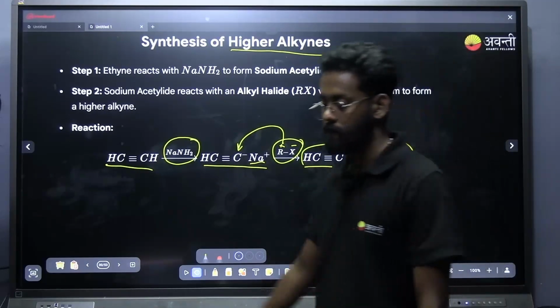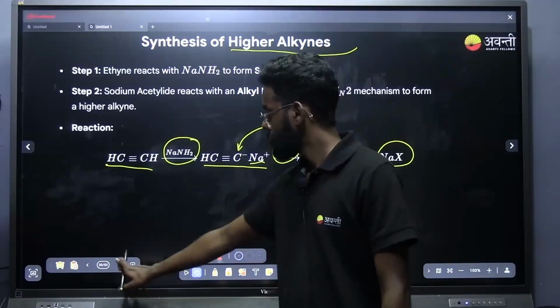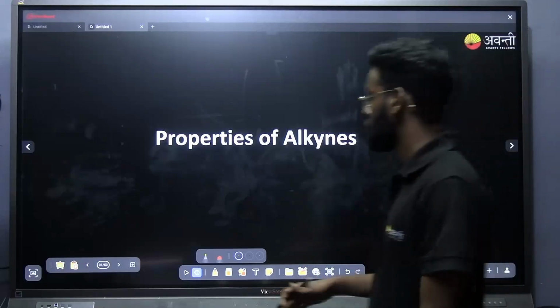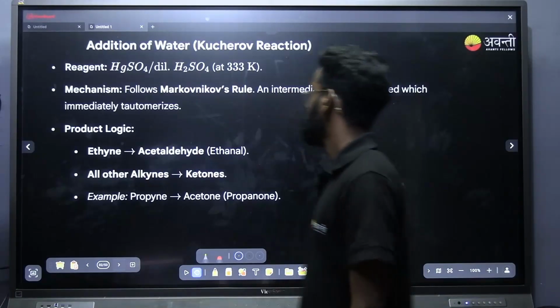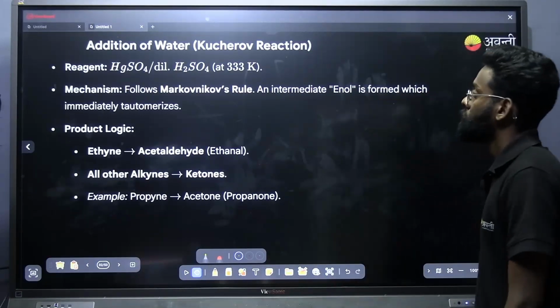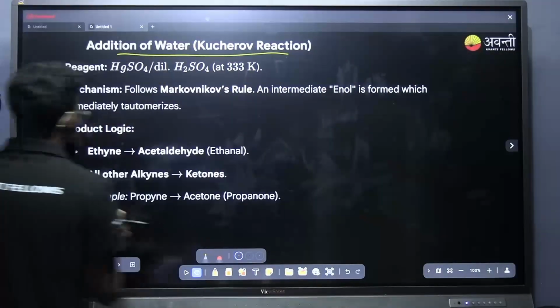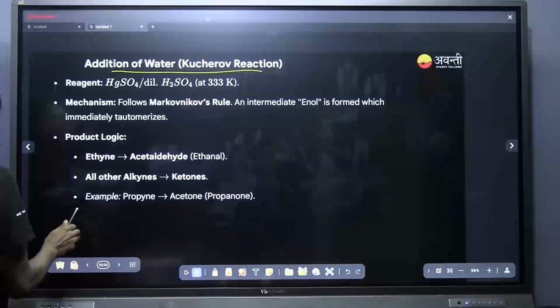Okay, just take a note of it. That's all, there is not much conceptual understanding in this chapter. Next is about properties of alkyne. First one, this is a very important one, Kucherov reaction, addition of water. Kucherov reaction, this is a very important one.